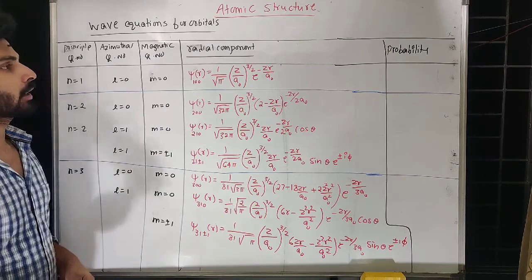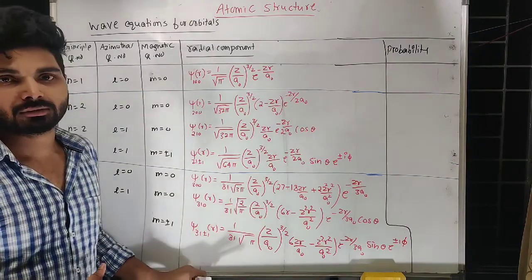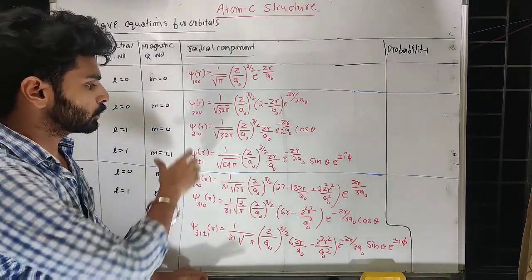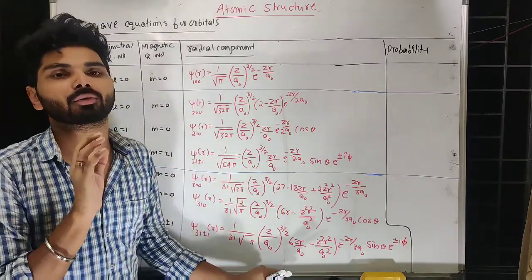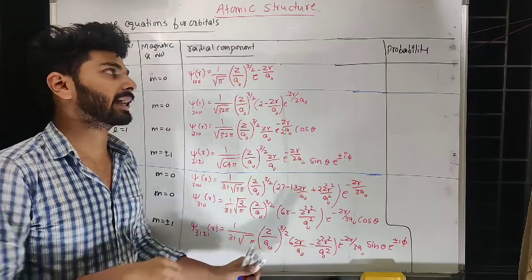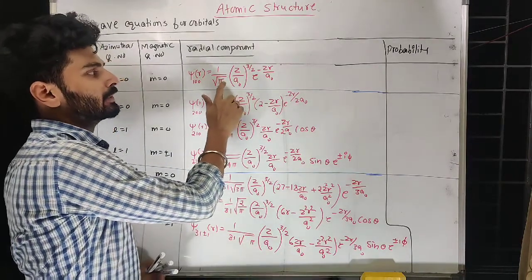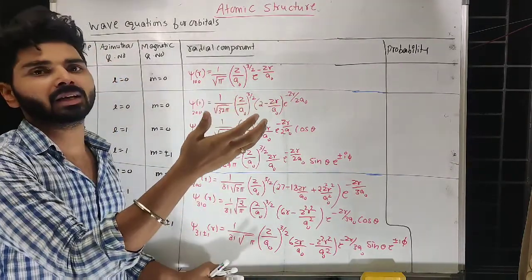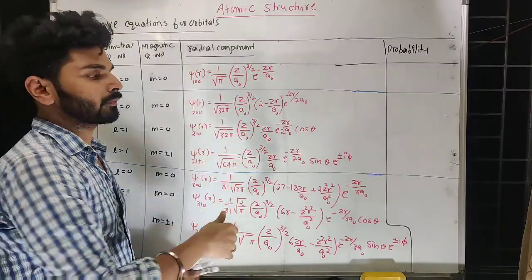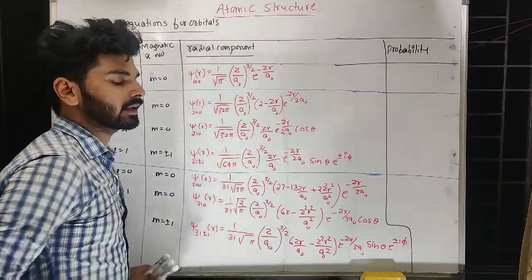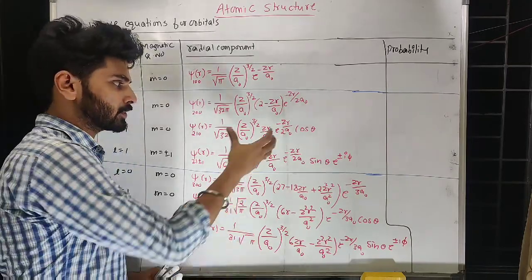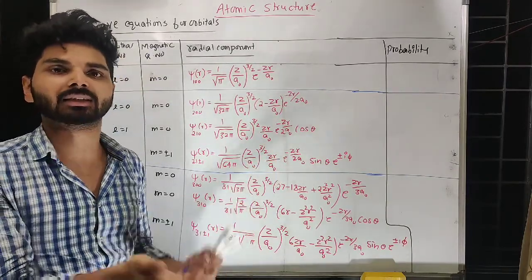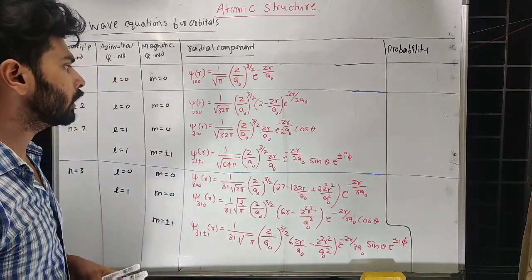So what type of questions are asked here? To be very honest, you need not mug this up, because these equations will be given in the question itself, except the first one. The exam authority feels you should know the first one. All the rest will be given in the question. Then what type of questions will be asked? If it is already given in the question, then what will be asked? That's what we will see now.